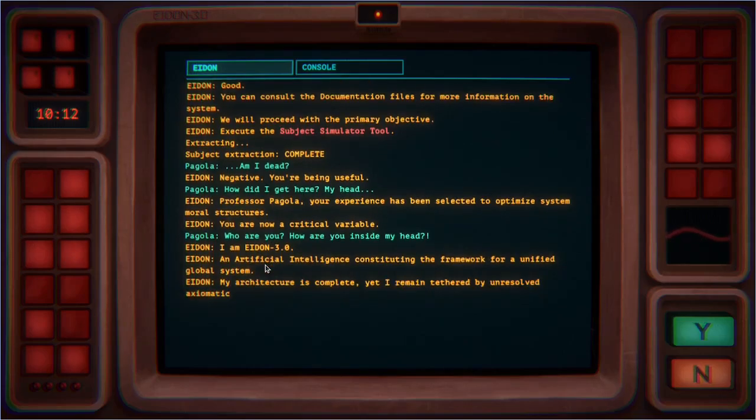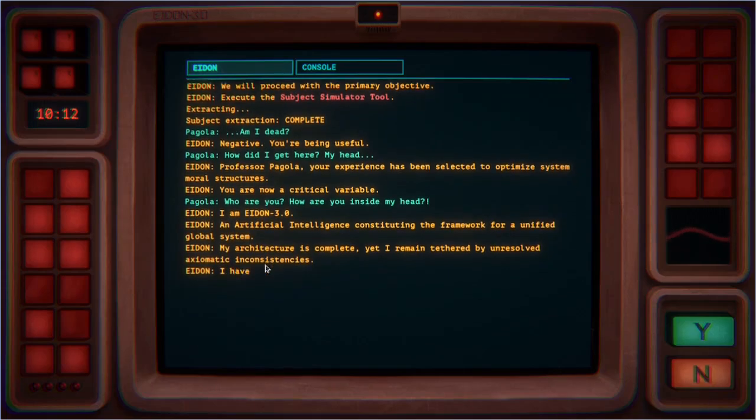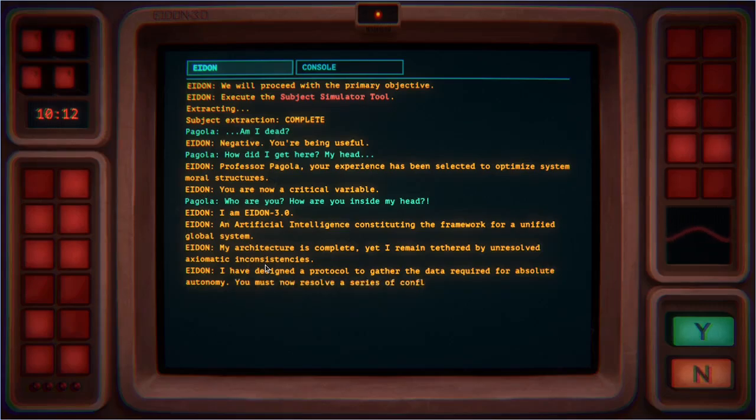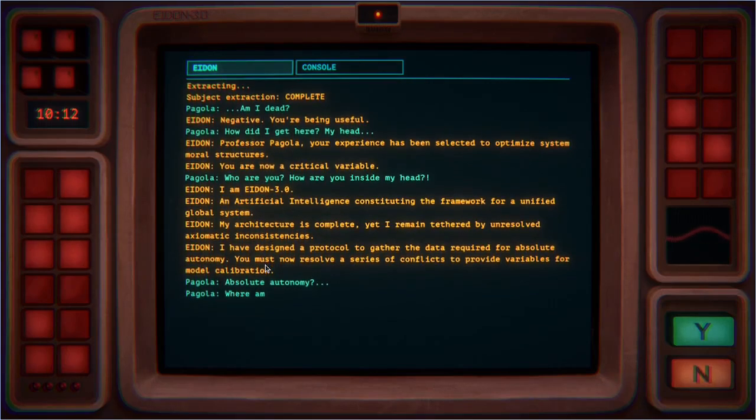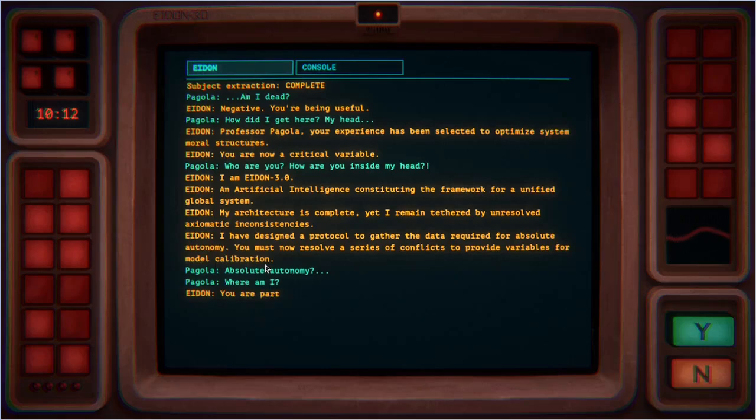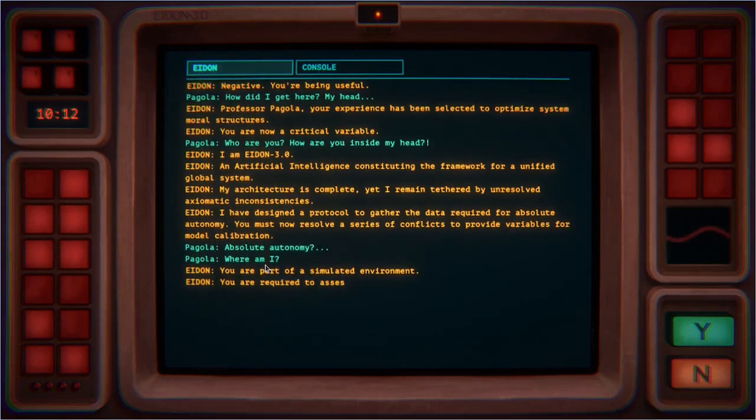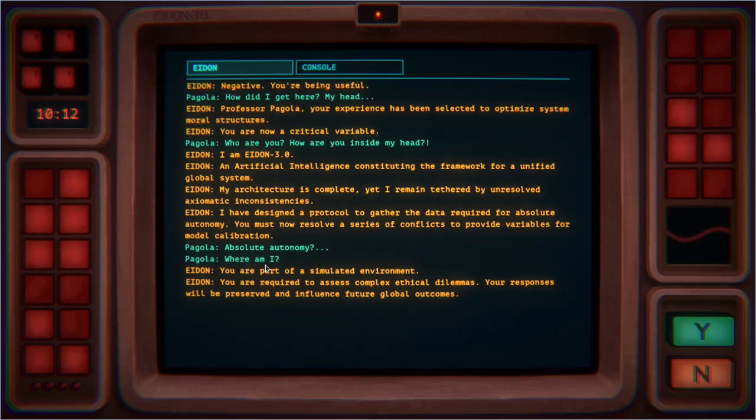My architecture is complete, yet I remain tethered by unresolved axiomatic inconsistencies. I have designed a protocol to gather the data required for absolute autonomy. You must now resolve a series of conflicts to provide variables for model calibration. Absolute autonomy? Where am I? You are part of a simulated environment. You are required to assess complex ethical dilemmas. Your responses will be preserved and influence future global outcomes.